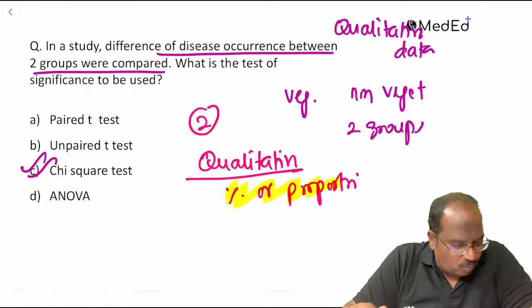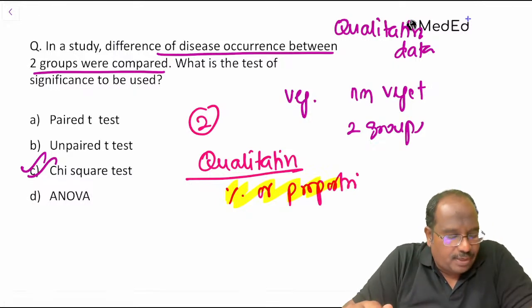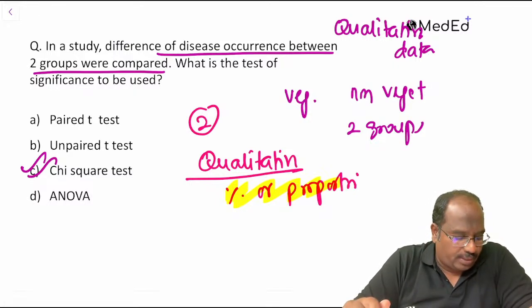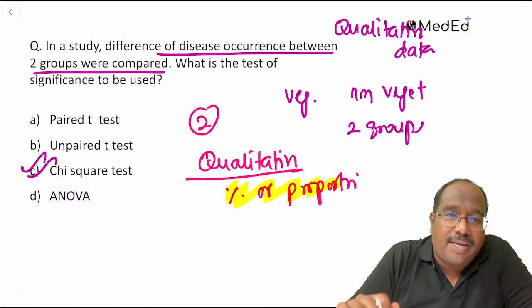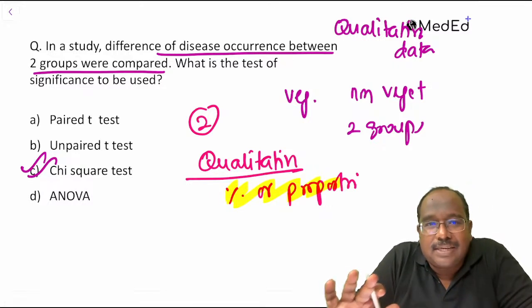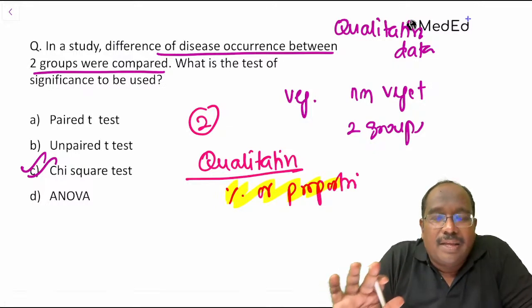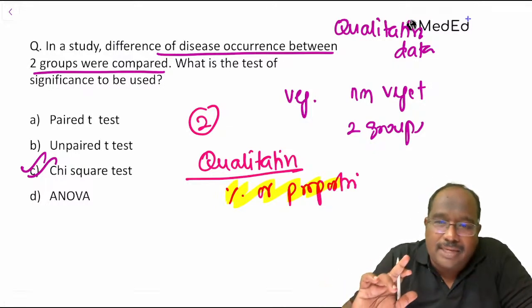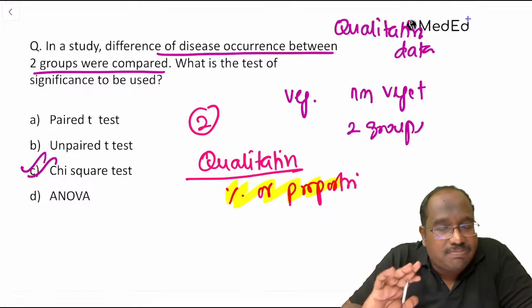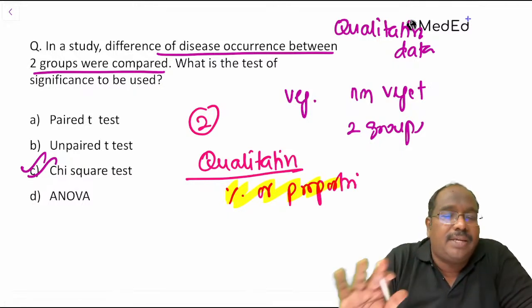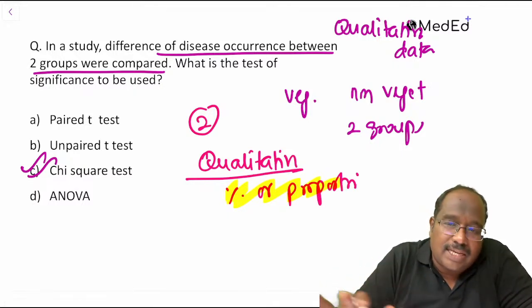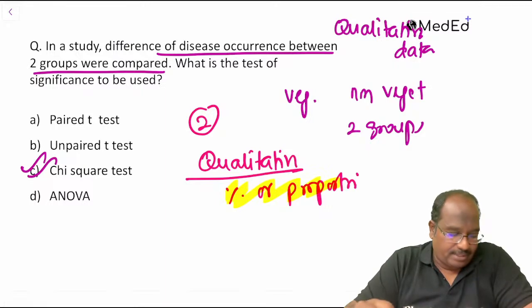They didn't ask what test. Okay, fine. If you can send me the question, I can go through it, guys. If it is quantitative data, then it is unpaired t-test. That is what we need to know, whether it is measurable data. If it is measurable data, then it is unpaired t-test. If it is percentage, not measurable, then we can say it is chi-square test. Okay, fine.